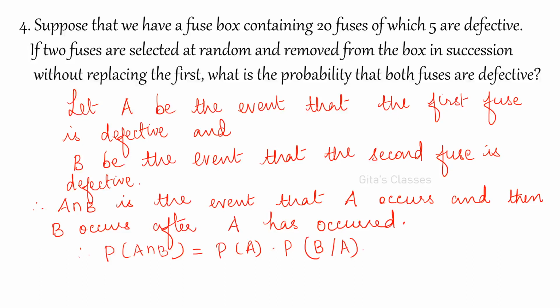So totally there are 20 fuses and 5 are defective. What is P of A then? You are taking one defective from 20. How many defectives are available? 5. From that we are selecting one. That is the favorable cases. So 5 divided by 20, that is 1 by 4.